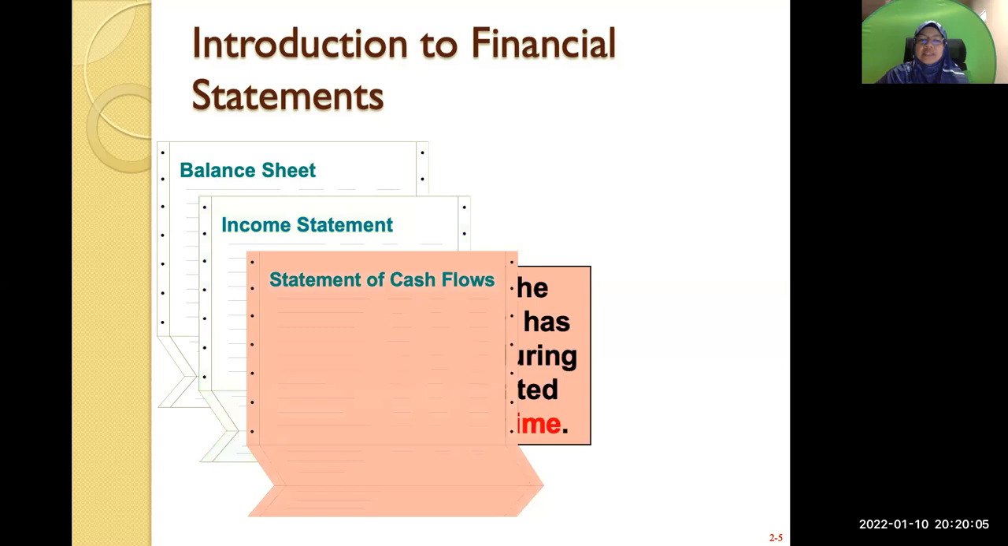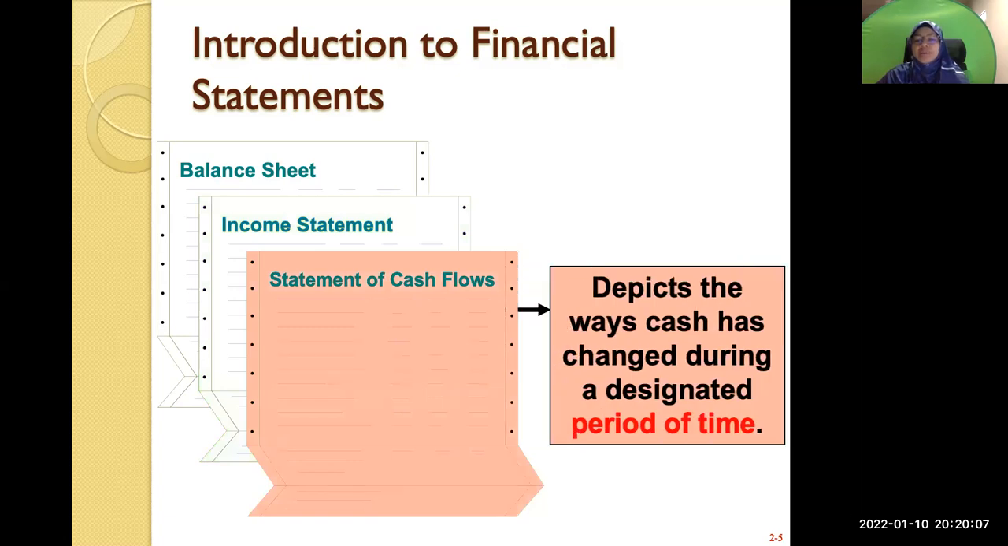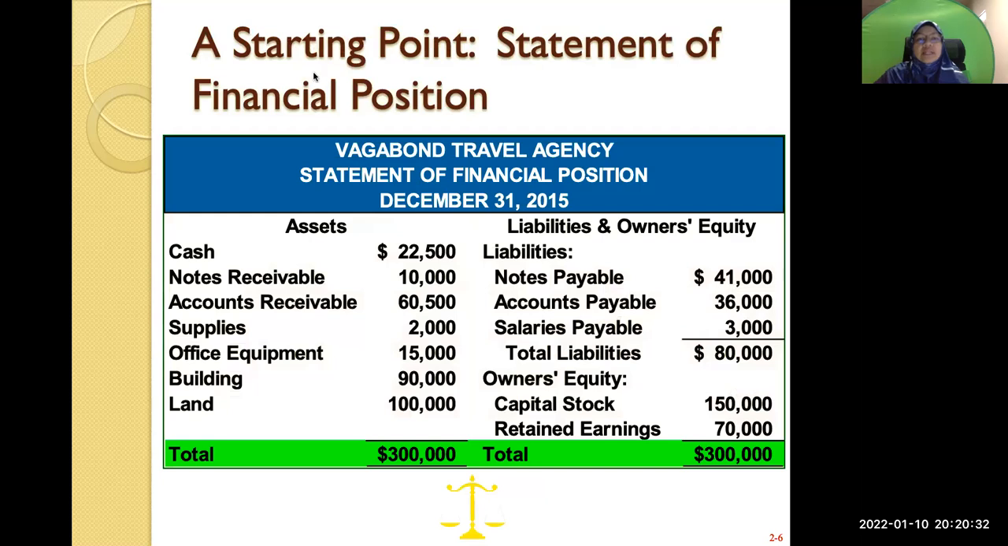The third statement is the statement of cash flow, again for a designated period of time. It depicts the ways cash has changed during a designated period. So what is your opening balance of cash, how you spend your cash and how you generate cash, for example. All of these are shown in your statement of cash flow. There's no other name for statement of cash flow, only one.